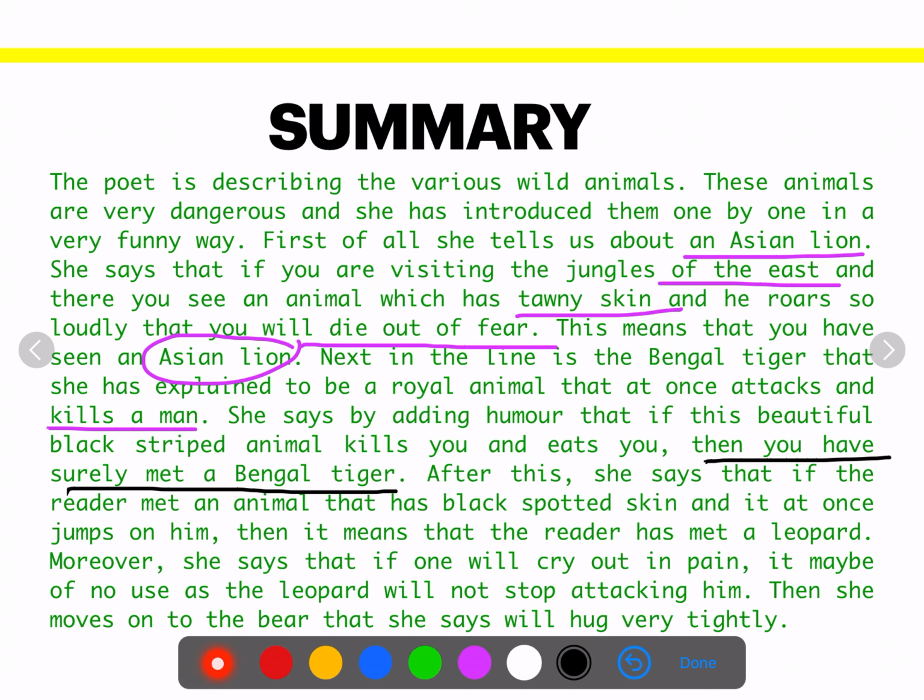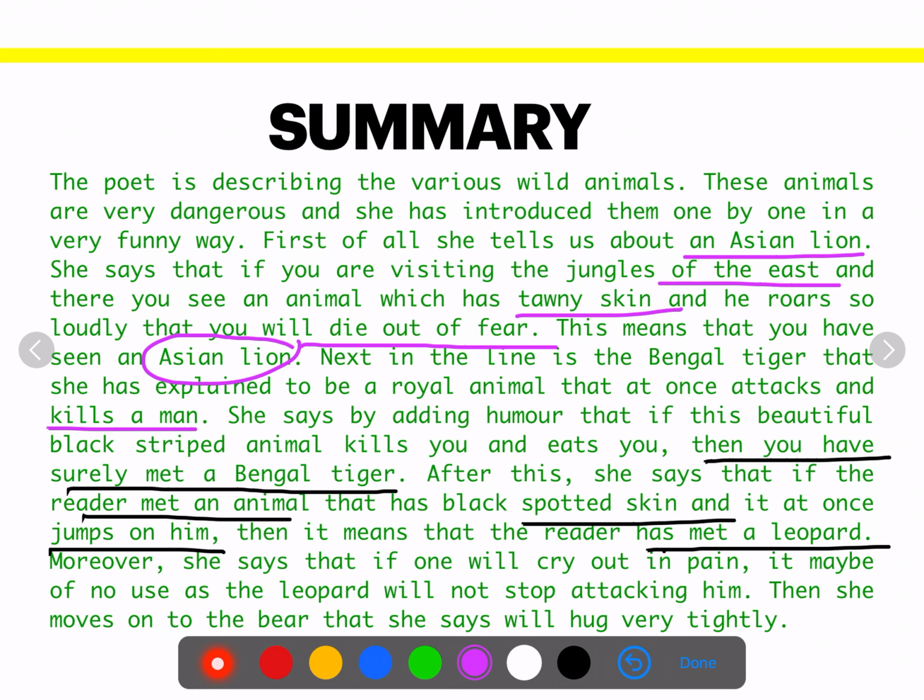After this, she says that if the reader meets an animal that has black spotted skin and it at once jumps on him, then it means that the reader has met a leopard. Moreover, she says that if one cries out in pain, it may be of no use as the leopard will not stop attacking him.